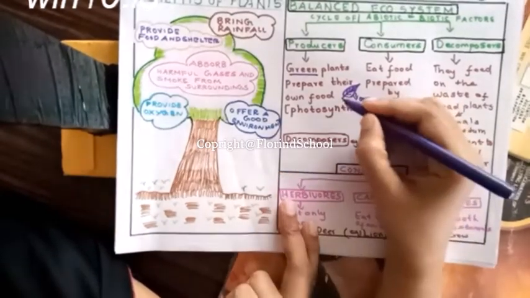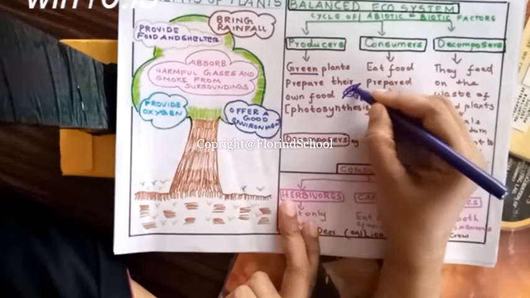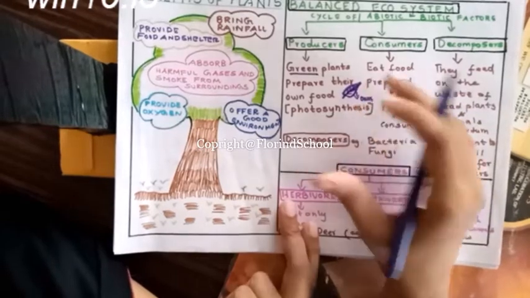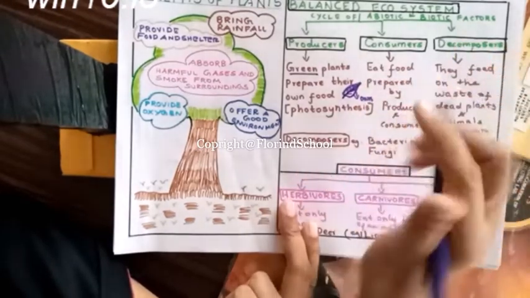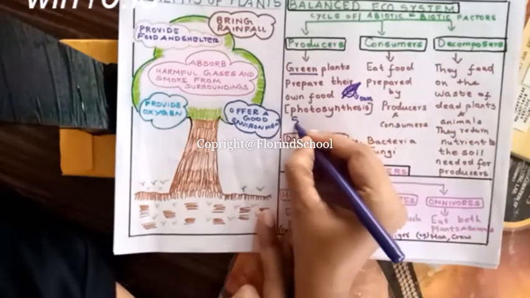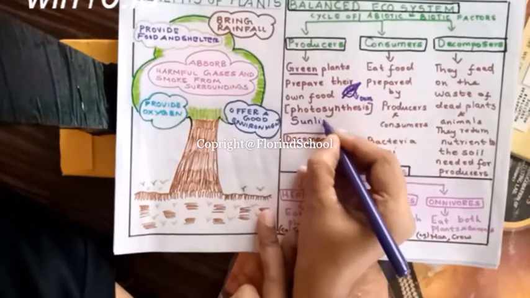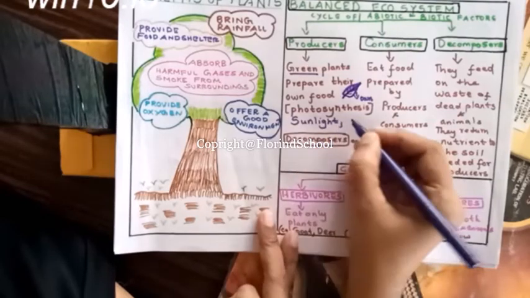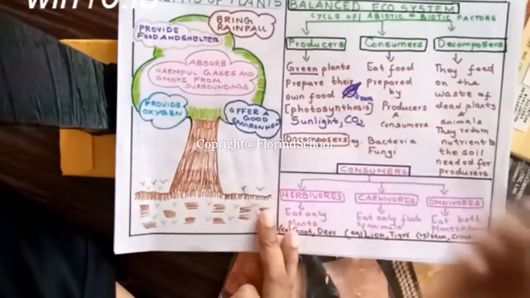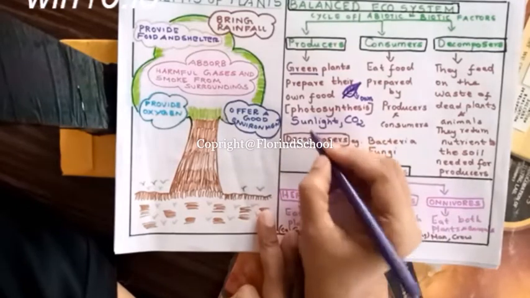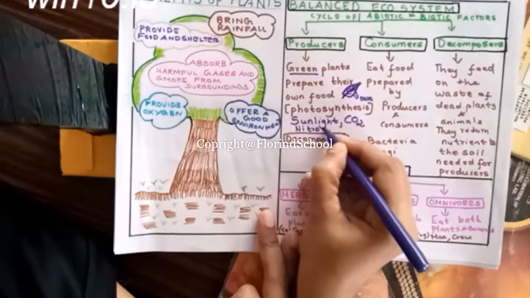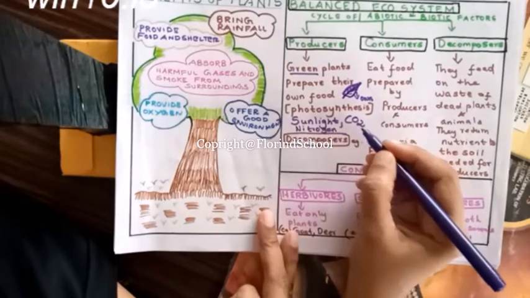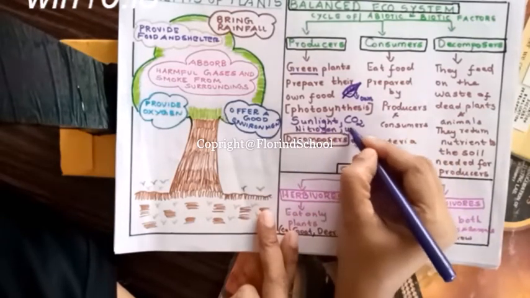But its main part is the leaf, which prepares its own food with the help of sunlight, carbon dioxide in the air, nutrients like nitrogen in the soil, and water.